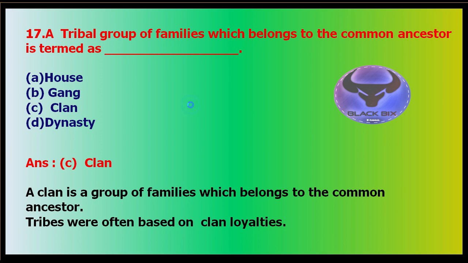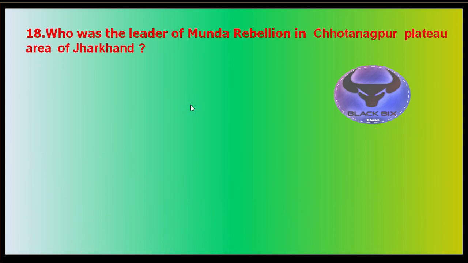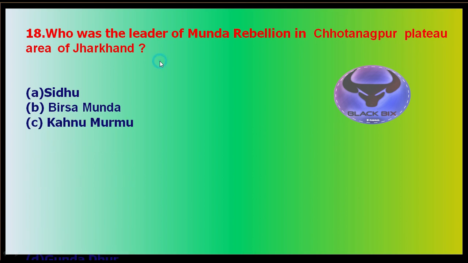This is question number 18: who was the leader of the Munda Rebellion in the Chhotanagpur plateau area in Jharkhand? Let's see the options. Option A is Sidhu, B is Birsa Munda, C is Kalu Murmu, D is Gundadhur, and your time starts now.